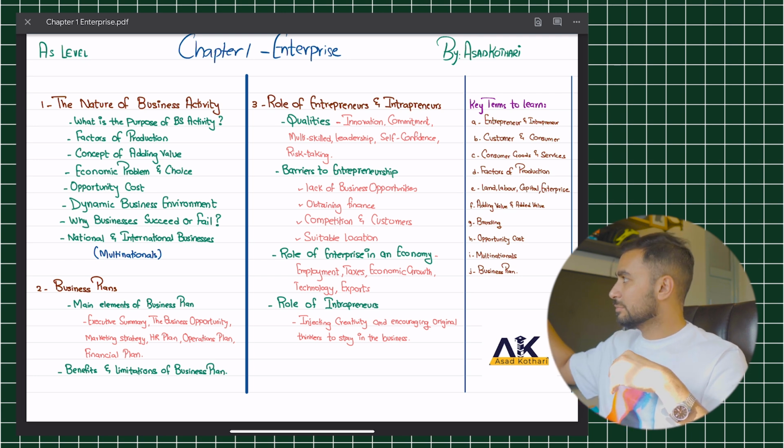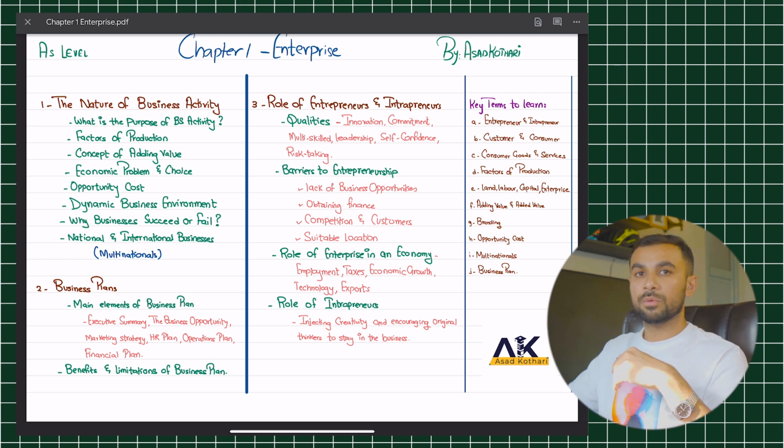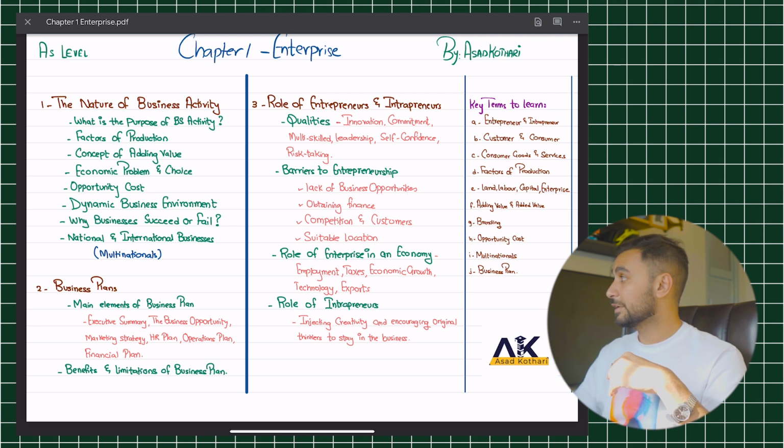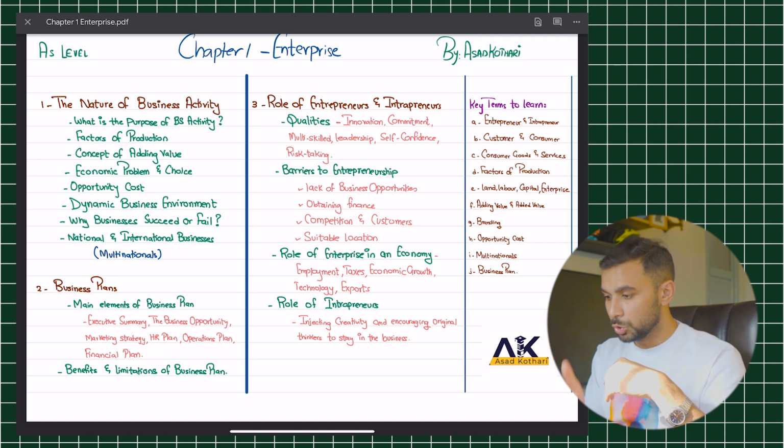Now this mind map of, let's say, Chapter number 1 is a snapshot summary of this entire chapter, and this is a very good resource when you want to close a chapter.